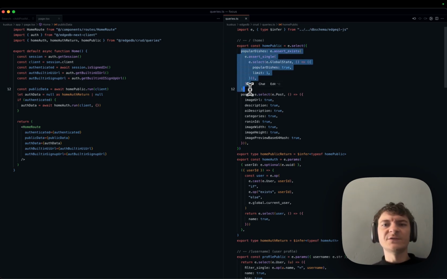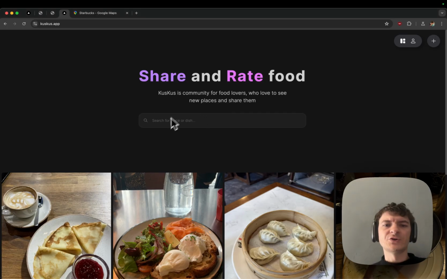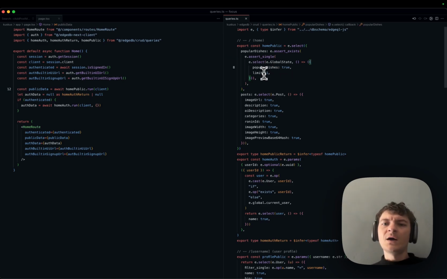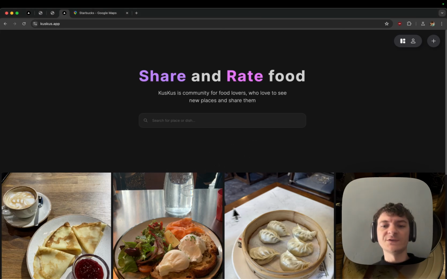And if you look at the public data, this is an EdgeDB query to get popular dishes. We wanted to show it underneath here somewhere, but it is not currently shown. But yes, currently this is a public query. It returns some posts, which you can see here.